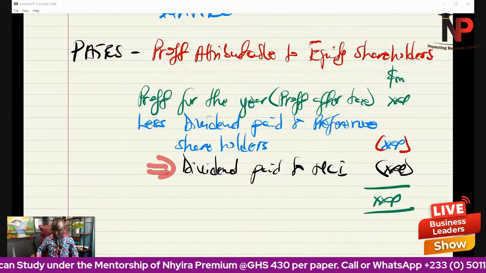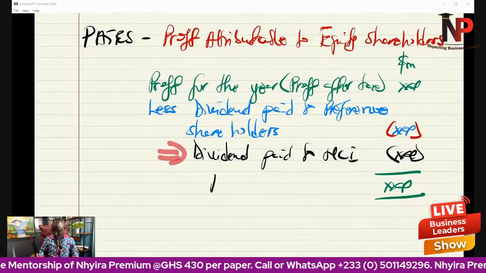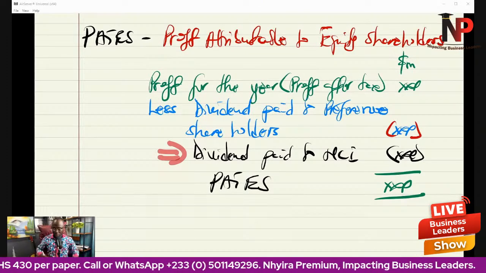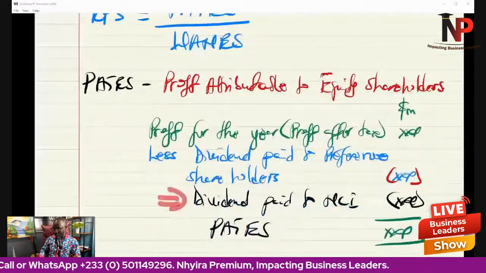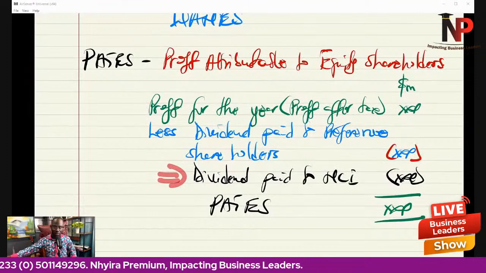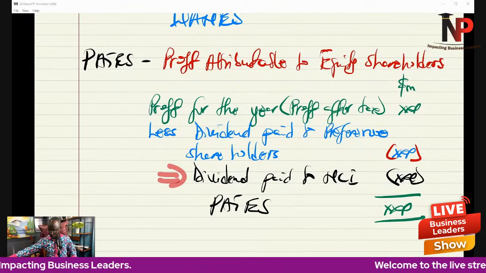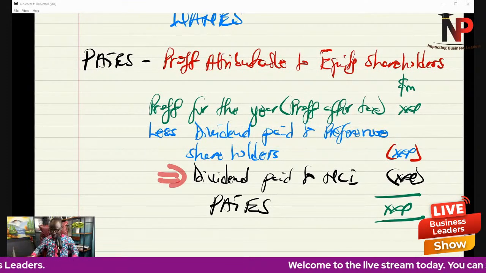And then boom, that gives us our PATES. So profit attributable to equity shareholders, that is how we calculate it.